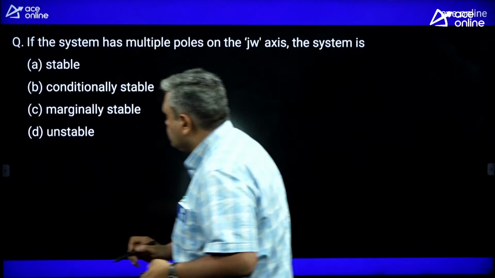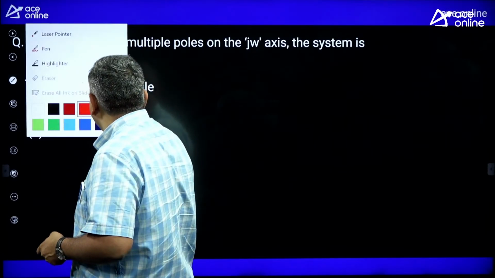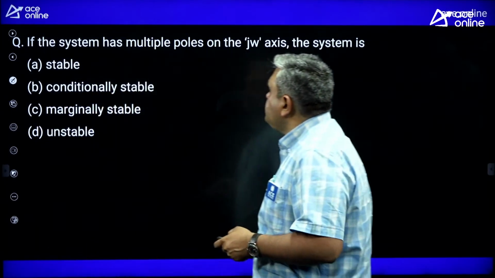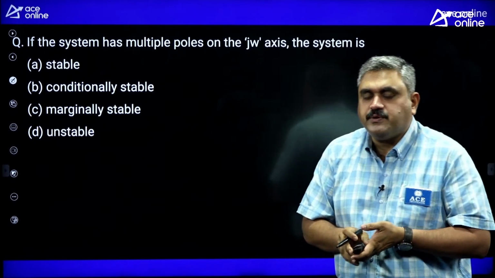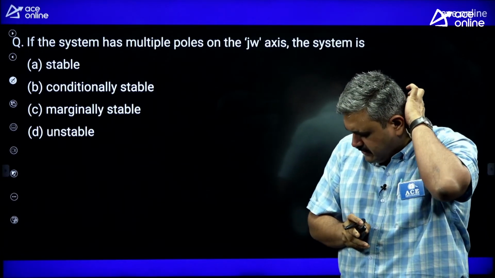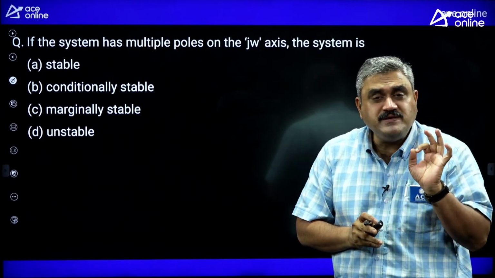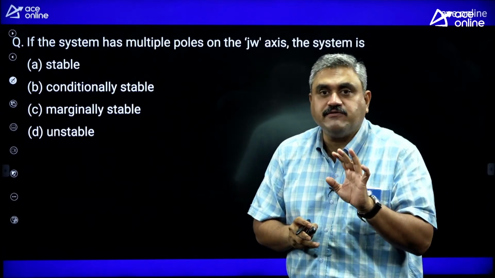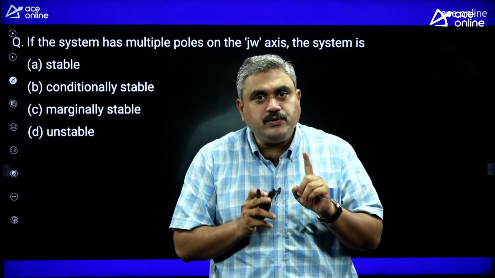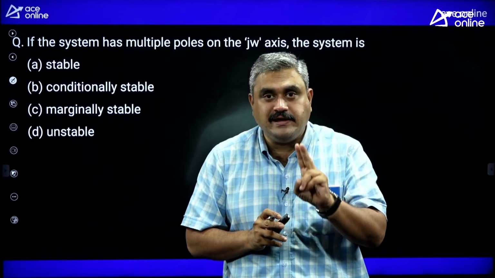See these questions. If the system has multiple poles, whenever you read a question, especially in these type of papers, read the question completely and clearly. There should not be a second reading. If you read the question a second time, you are wasting your time. It should be done completely and clearly.